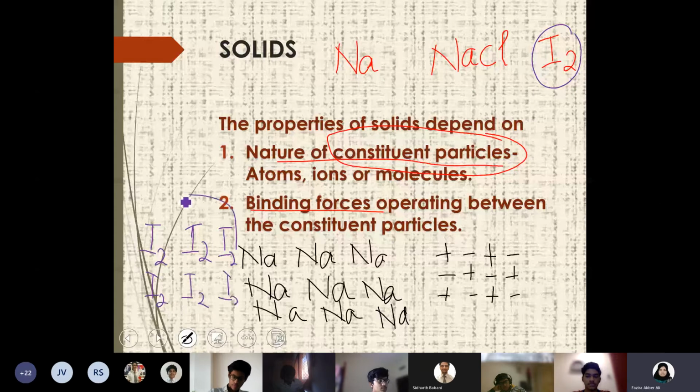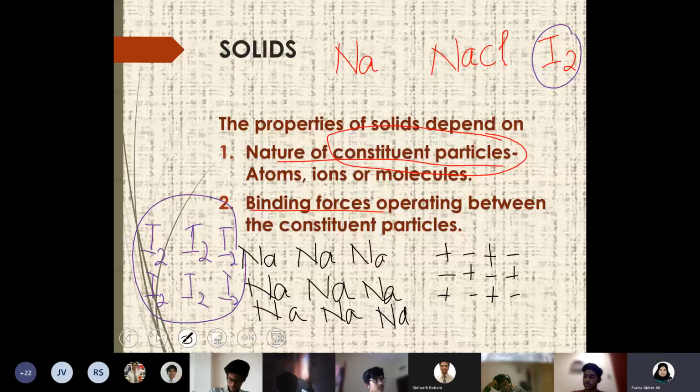So based on the nature of the constituent particle, you can divide the solids as atomic solids, ionic solids, and molecular solids. That is the first aspect, where you are classifying a solid based on nature of constituent particles. The particle can be either an atom, an ion, or a molecule.